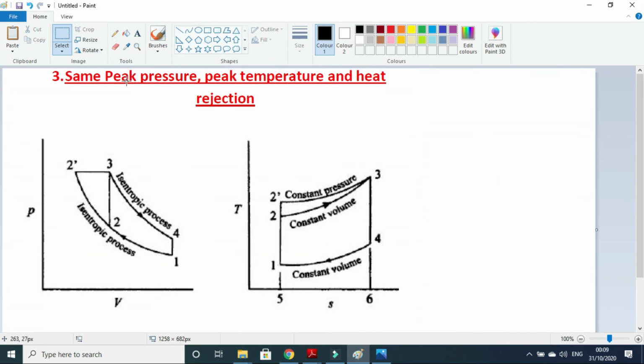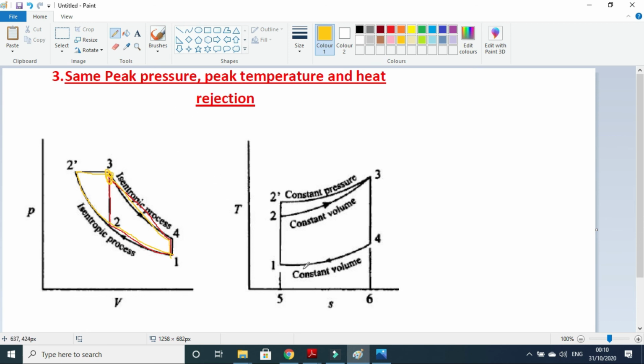So now, same peak pressure and peak temperature. So you can see that 1 to 2, 2 to 3, 3 to 4, 4 to 1 is the Otto cycle. And 1 to 2 dash, 2 dash to 3 dash, 2 dash to 3, 3 to 4, and 4 to 1. And they have the same peak pressure for both cycles.